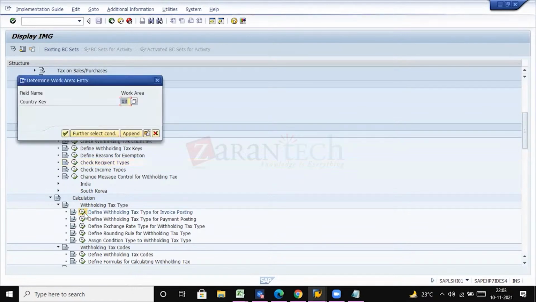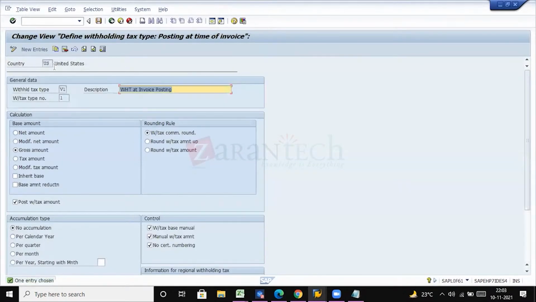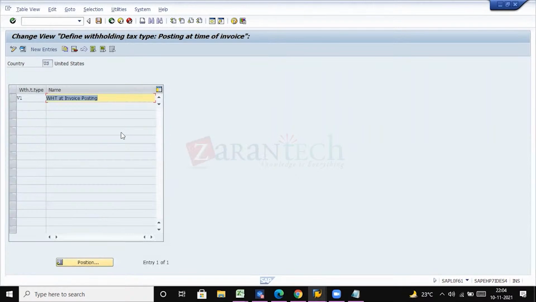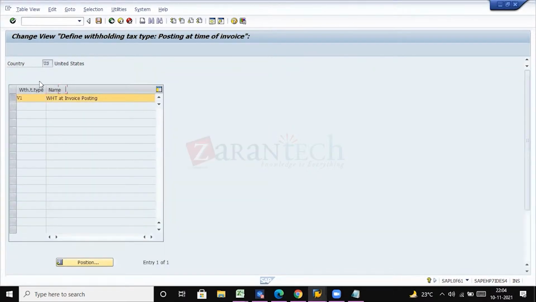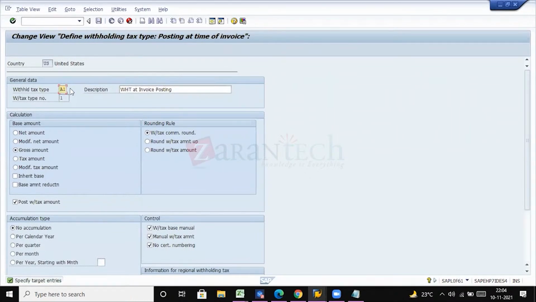So enter your country code and click on enter. See, I have configured V1. So previously, let us configure A1. Previously, I configured this. I'm just copying this, changing it to A1. So here I'll show company code AFS1. Okay, I'm defining this A1 withholding tax type for company code AFS1.